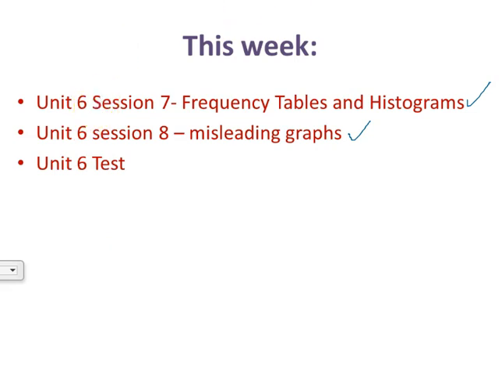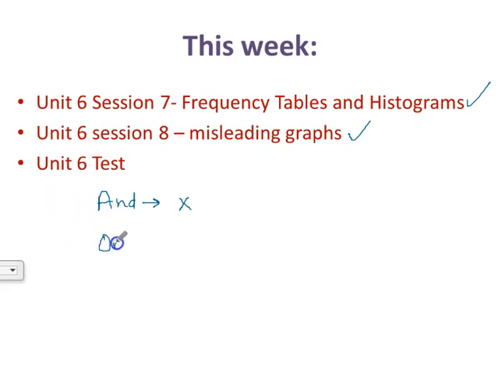So before I get into frequency tables and misleading graphs, I did want to talk about the Unit 6 test and probability. And just remind you, when you see that word "and," when you're trying to find probability, that's really when you want to decide if it's an independent or dependent event. And then you're going to be multiplying your probabilities together.